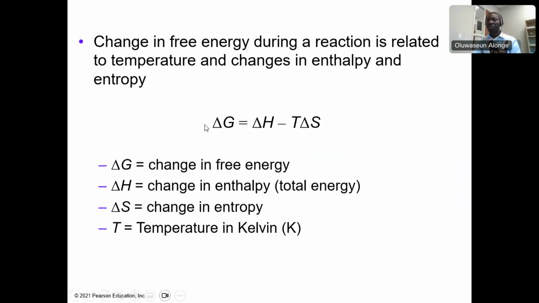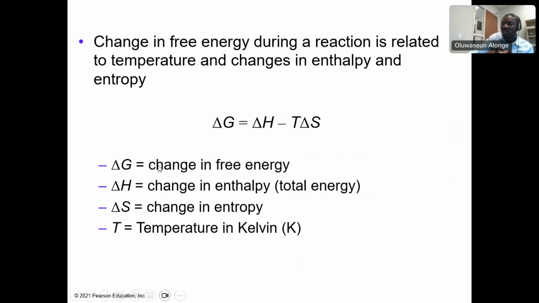Now, the change in free energy during a reaction is related to temperature and to changes in enthalpy and entropy. So this is delta G, which means change in free energy. This is delta H, which means change in enthalpy. And then you have delta S, which means change in entropy. And then you have T, which is temperature.